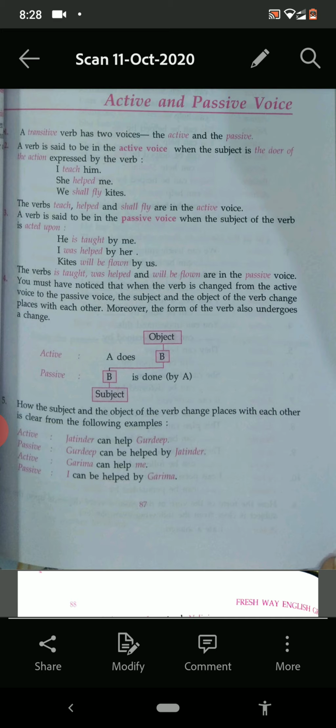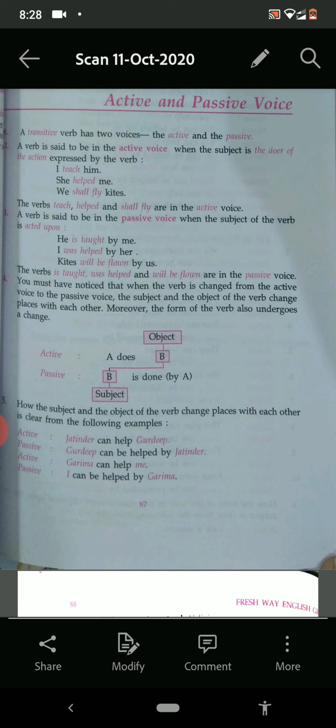The subject is doing some work, means subject is active. The subject is the doer of the action. Subject is doing something, therefore he is active. Okay, so this is called active voice. So the verbs teach, helped and shall fly are in the active voice.